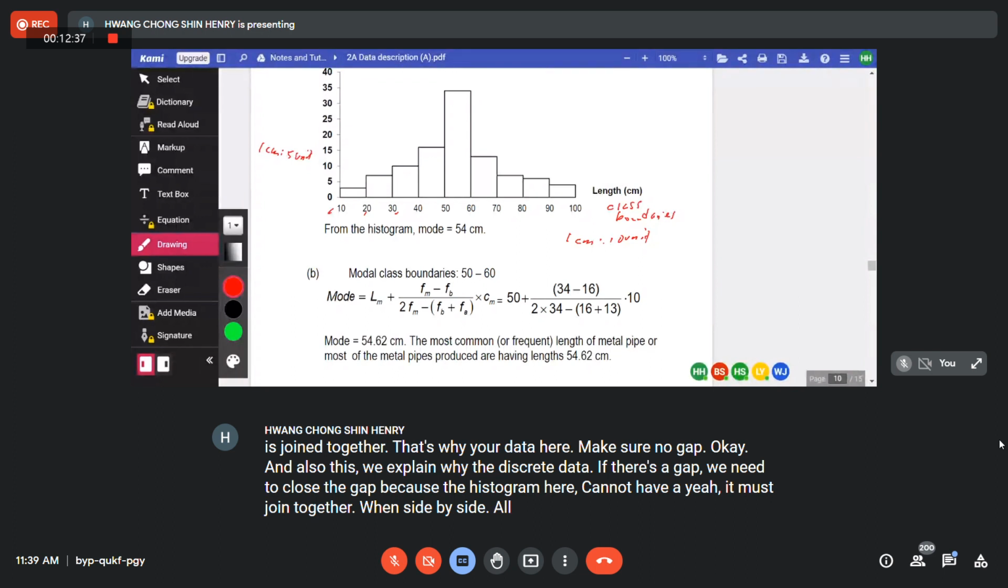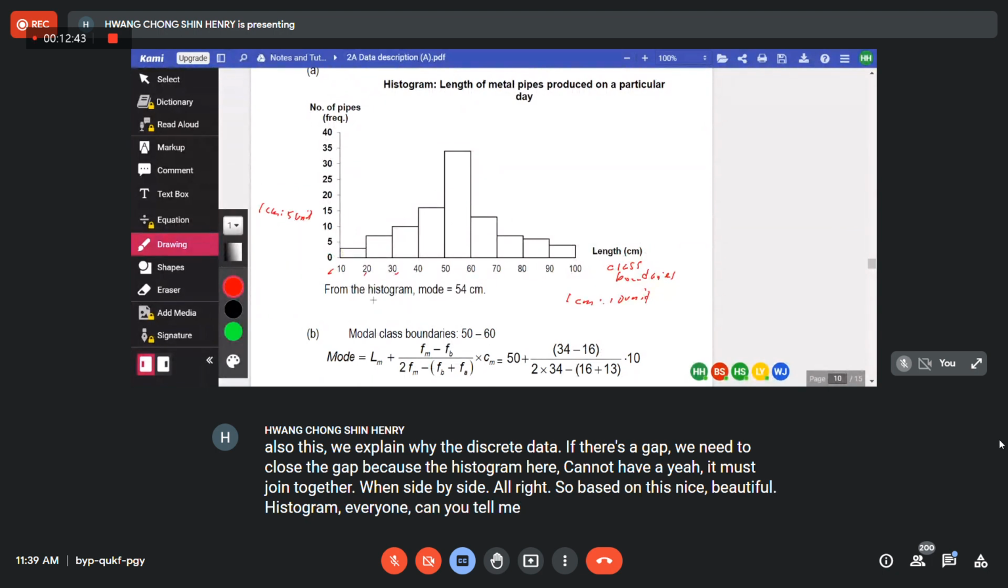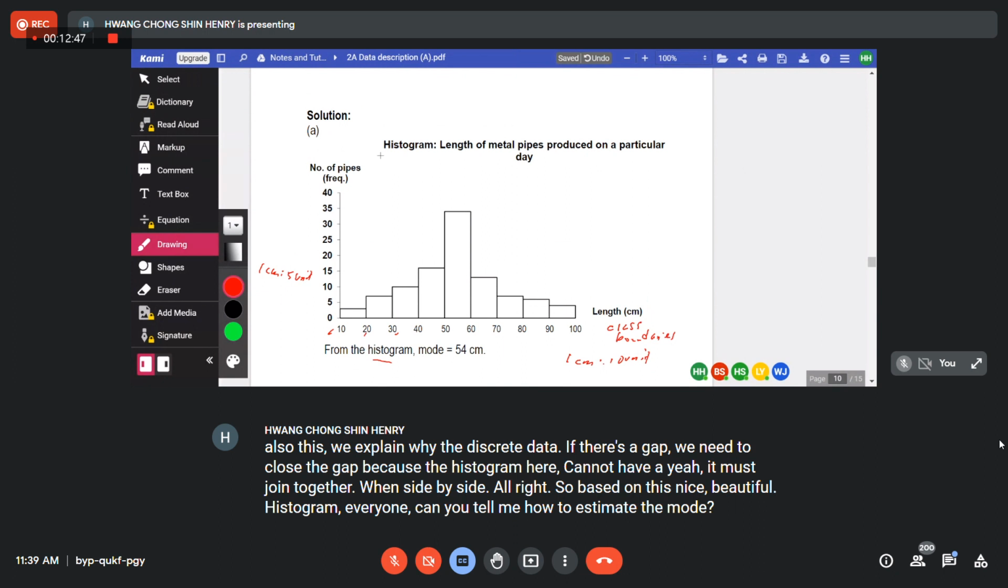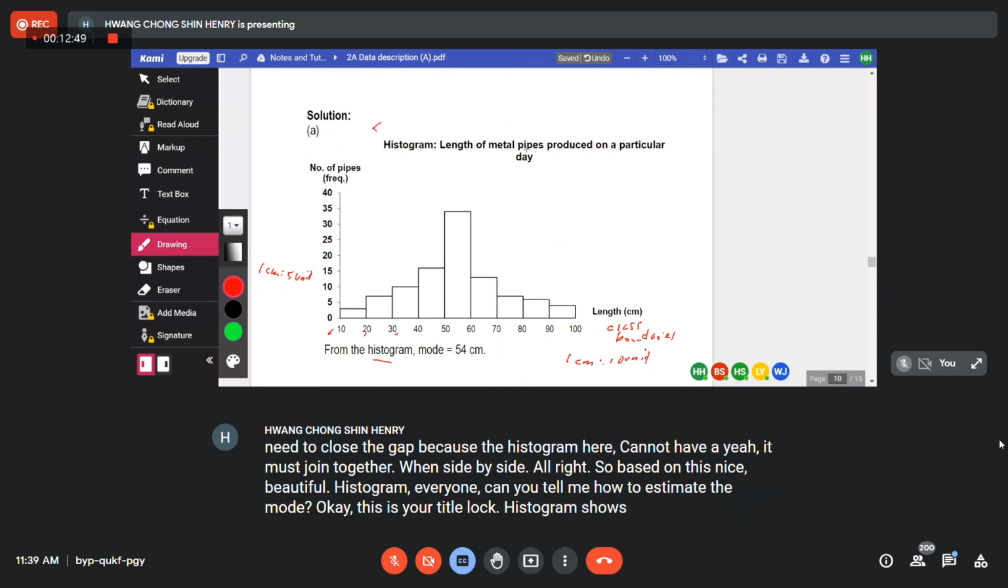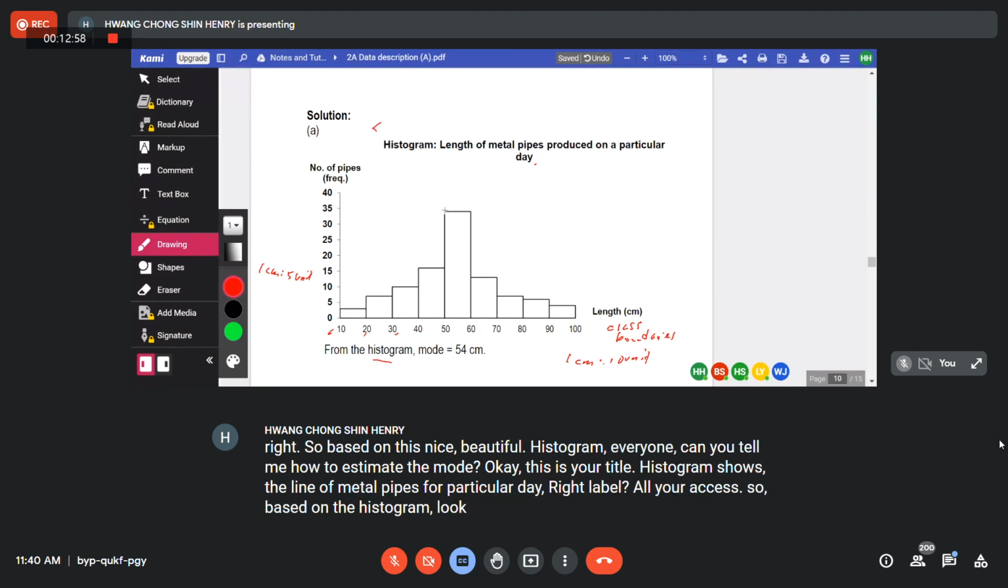All right. So based on this nice, beautiful histogram, everyone, can you tell me how to estimate the mode? Okay, this is your title. Histogram shows the length of metal pipes for a particular day. Right, label all your axes. So based on the histogram, look at the highest chart here. Everyone, can you see this right now?